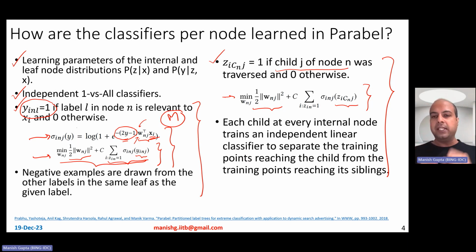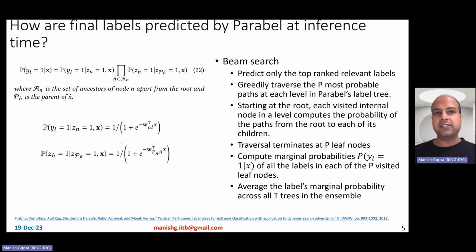Okay, so the left child versus the right child, whatever training points are there, it tries to learn a nice logistic regression separator between the two. Okay, so that is how the parameters of Parabel are learned. So we've talked about how the Parabel tree is constructed. We also talked about how the leaf node and the internal node classifiers in Parabel are trained.